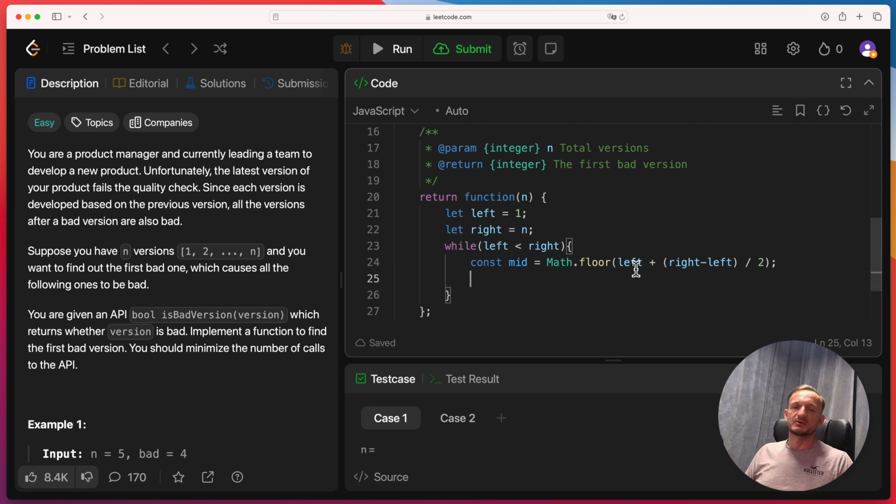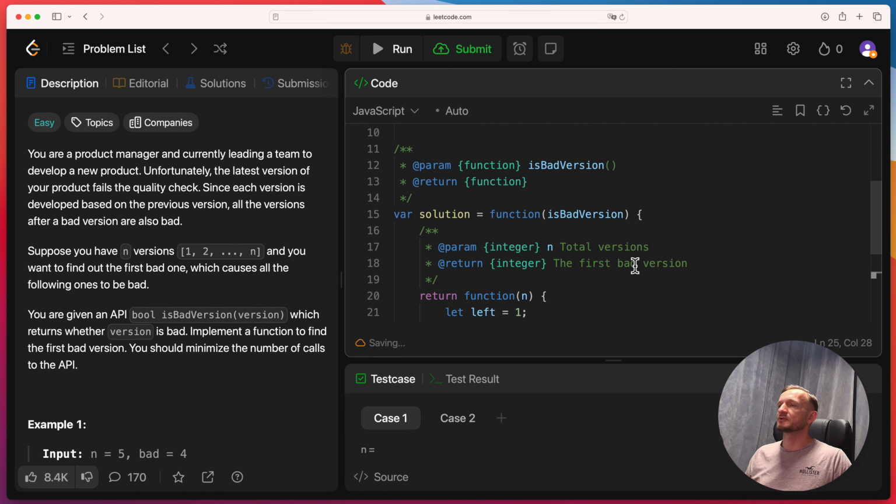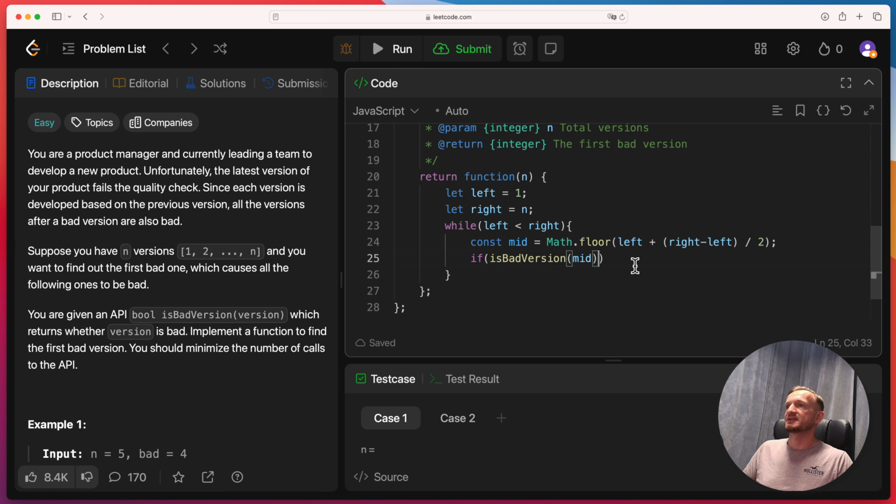And now we will do our API call. So if isBadVersion, I think that this was what it was called? Yeah, isBadVersion, we will pass here the mid, and if it is a bad version, we need to check the left side, and we know that we have a border on our right side. So we will do that. The right side is our current mid. We are doing it for the mid because we know that it's already a bad version, and actually this can be the answer, but at this moment we don't know it yet.